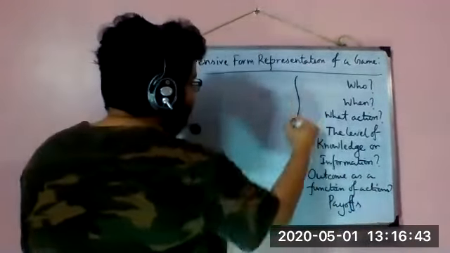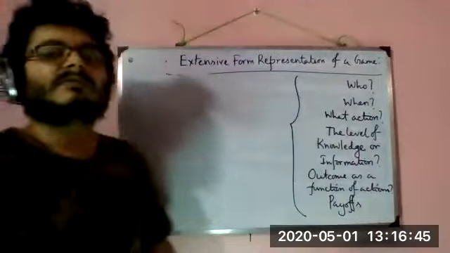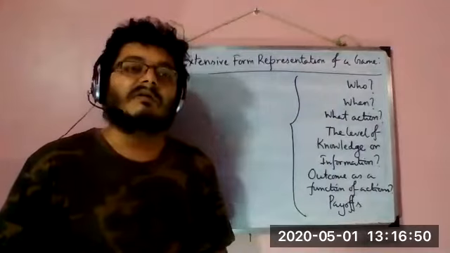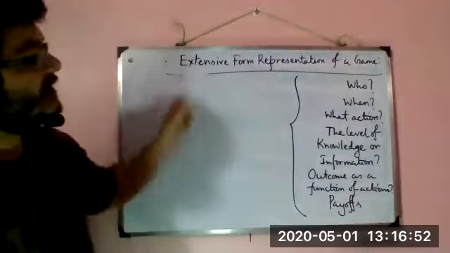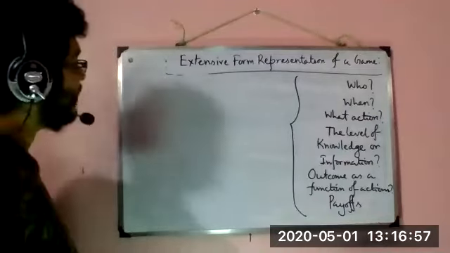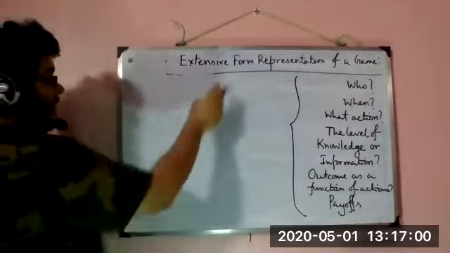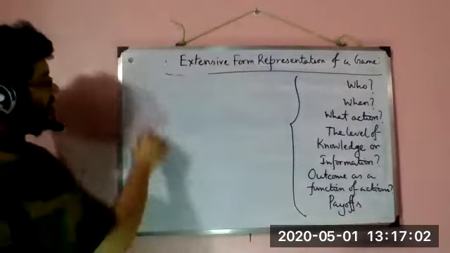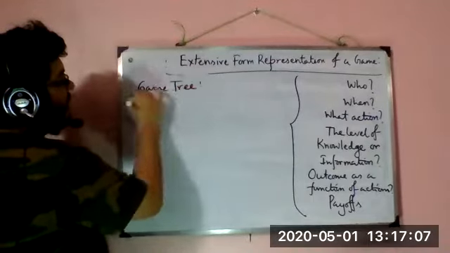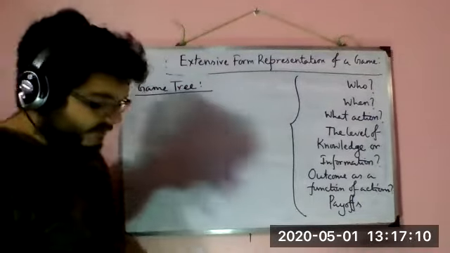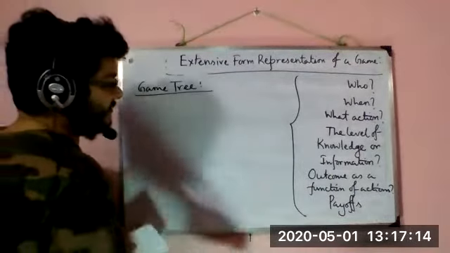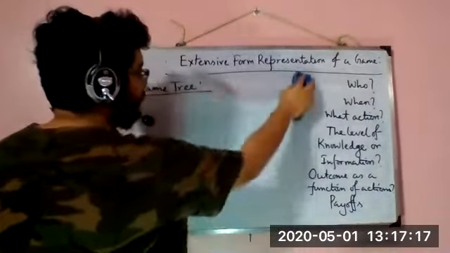So as you can see, there are some questions which were answered in the normal form, and there are some new questions which will now be answered in extensive form representation. All right. Now the apparatus that we need to represent a game in its extensive form is called a game tree. Why is it called a game tree? Let us work out an example and it will be apparent why it is called a game tree.